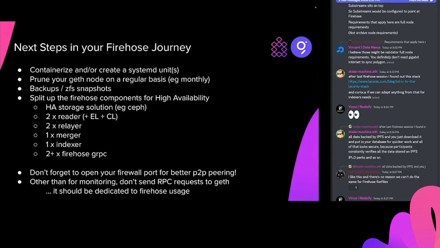You probably want to do backups or a ZFS snapshot, especially for your Go Ethereum node. If for some reason you end up with a merge block that goes missing, or a one block that goes missing, and then we can't create a merge block, you might want to try rewinding the chain, or if you've got a backup, you can go backwards and then play again forward. So you want to consider backups, and of course you don't want to lose all your merge blocks if the disk dies, so consider where you're going to back those up.